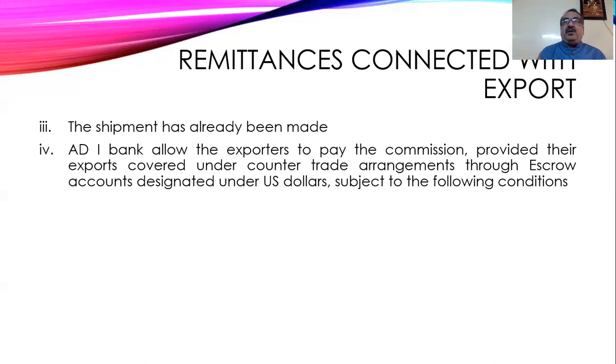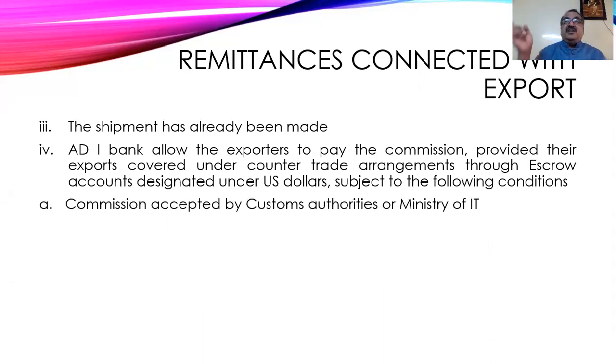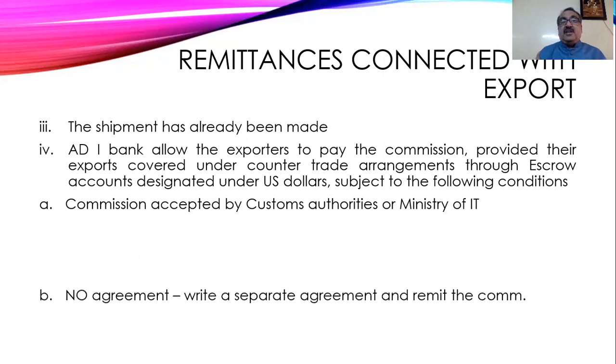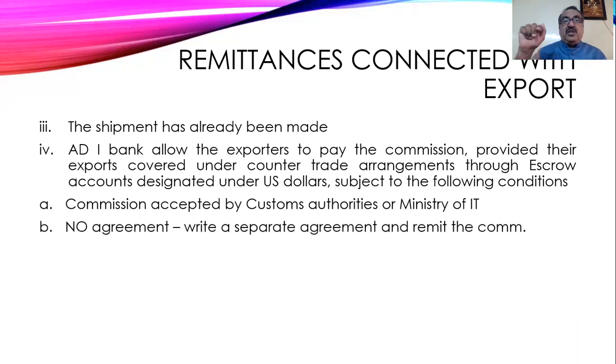Escrow account means it is a separate account opened by the authorized dealer in the following country. All the collection amounts they have to remit to the escrow account, accepted by the customs authority or the Ministry of Information Technology. The commission has already been allowed. So on $1 lakh, 5% commission is 5,000, so $95,000 the party can pay into the export agreement.